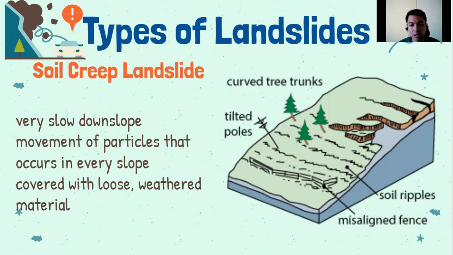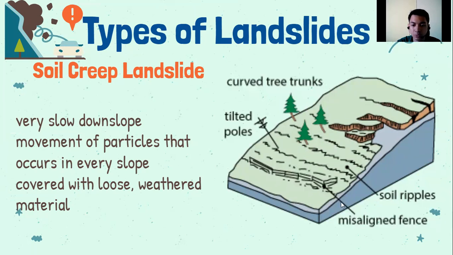So, ito ay nangyayari lang pag meron tayong slope na natatakluban ng loose weathered material. Ang loose weathered material natin ay lupa. Then, matigas yun doon sa ilalim. So, yan ay pwedeng umusdos ng umusdos very slowly itong lupa natin.